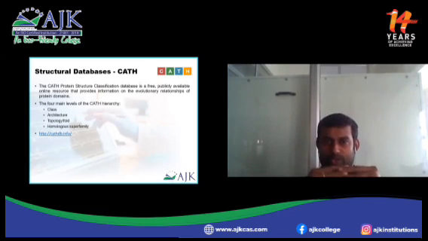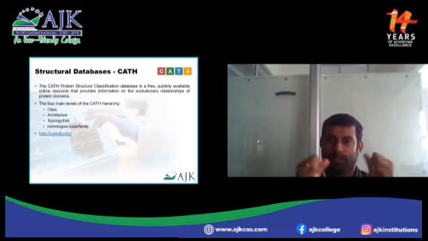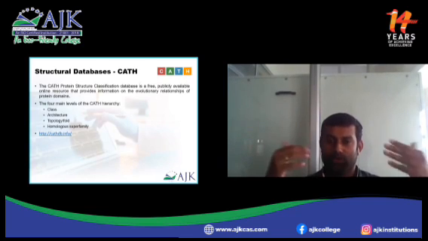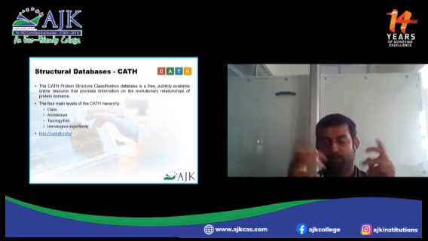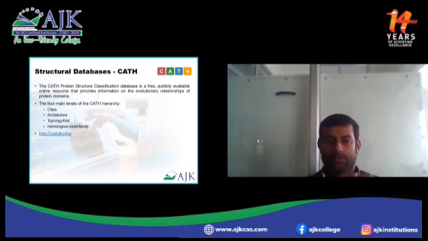It's also a structural database. The name CATH stands for class, architecture, topology, homology. It's a freely available online resource that provides the evolutionary relationships among protein domains. Their hierarchy, as I said, is class, architecture, topology, homology, superfamily. cathdb.info is the URL.